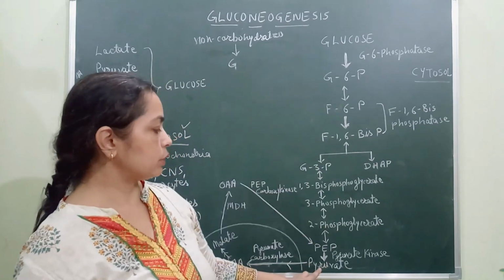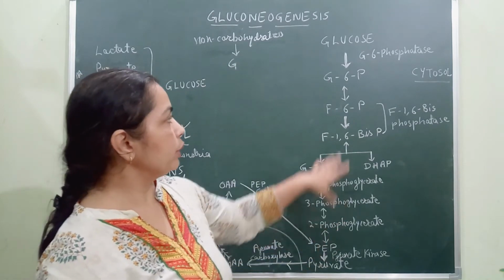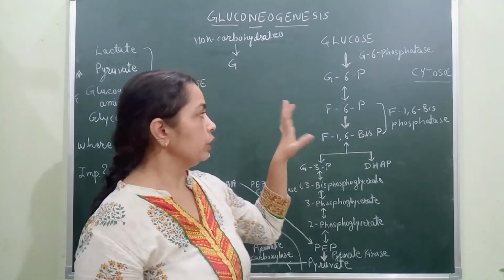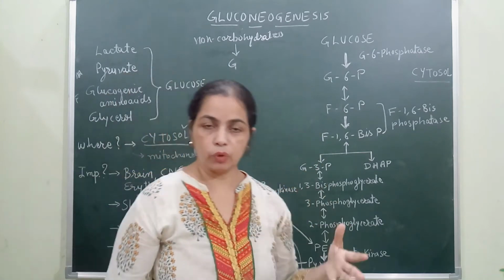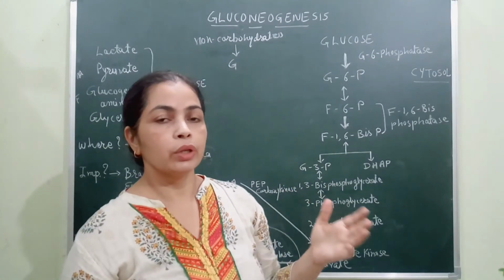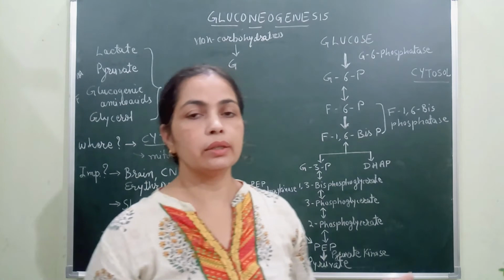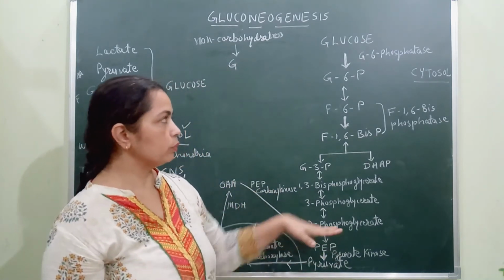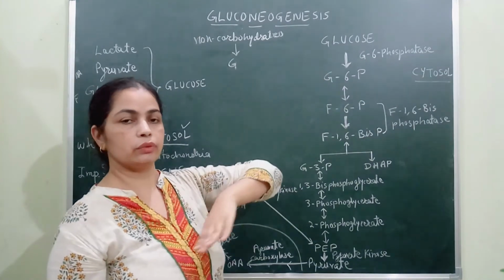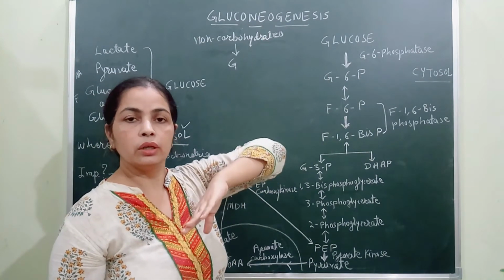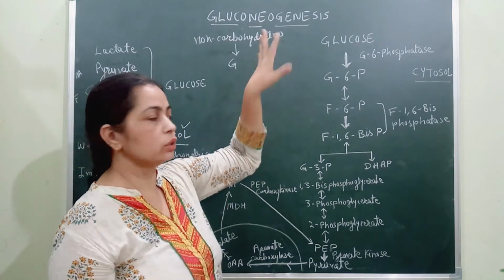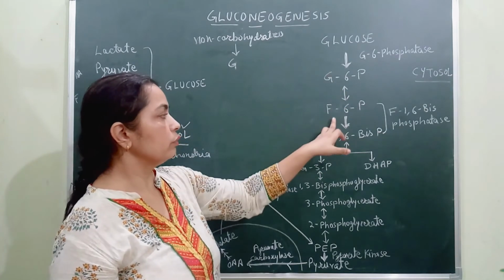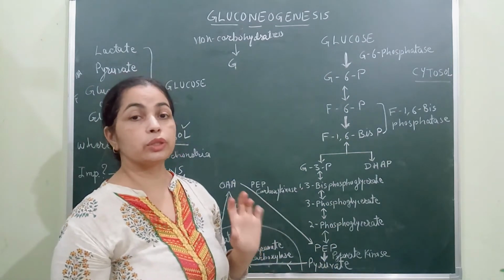The remaining steps are reversible, meaning the enzymes involved can catalyze them in both directions. If we want to move backward in this pathway to generate glucose, we need to make these 3 steps reversible.